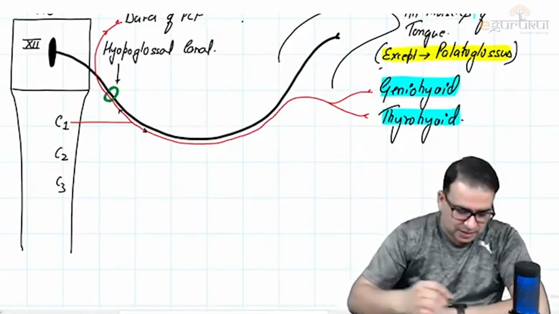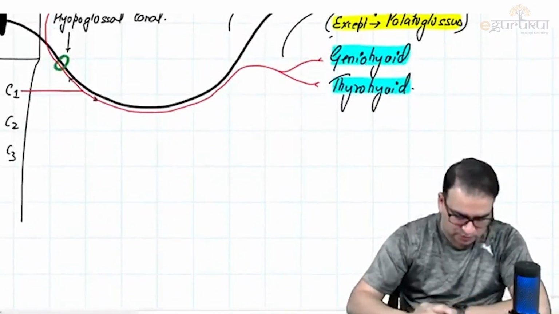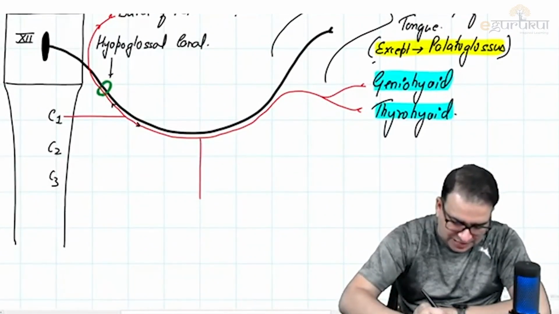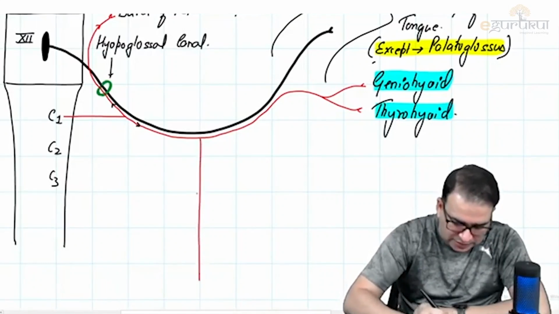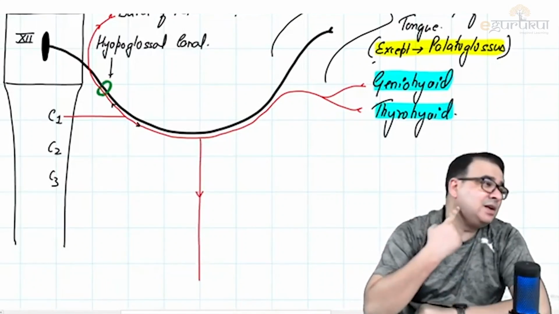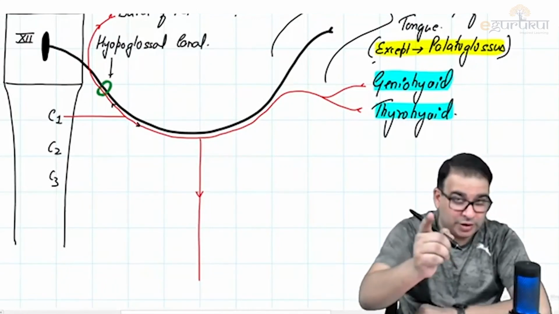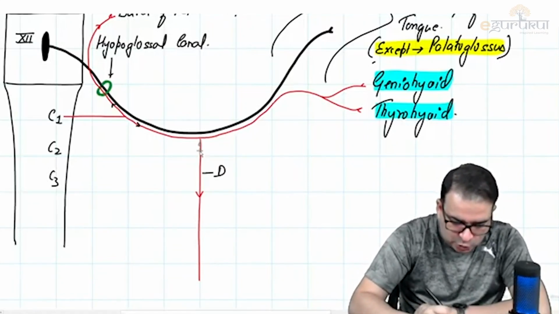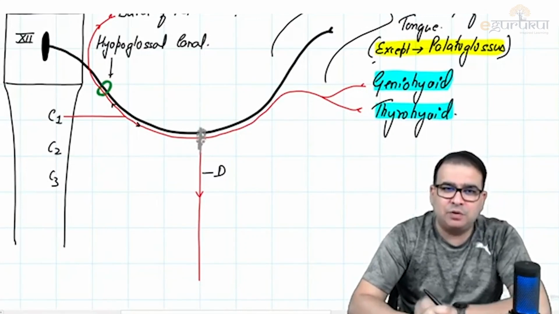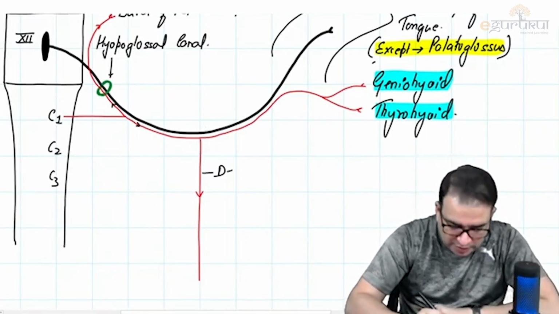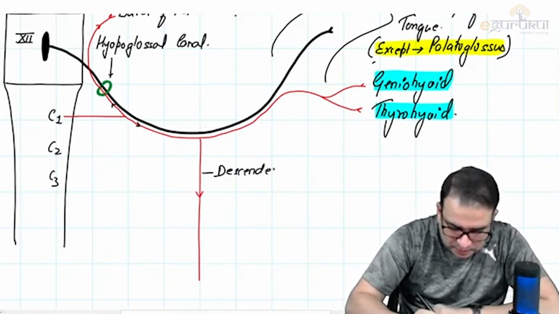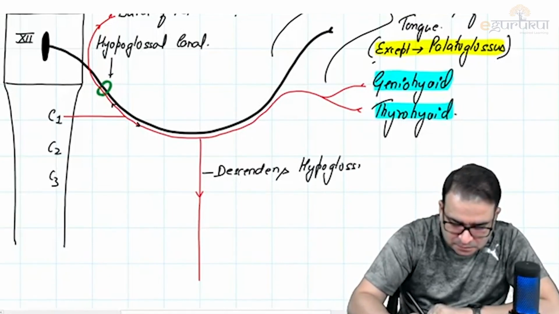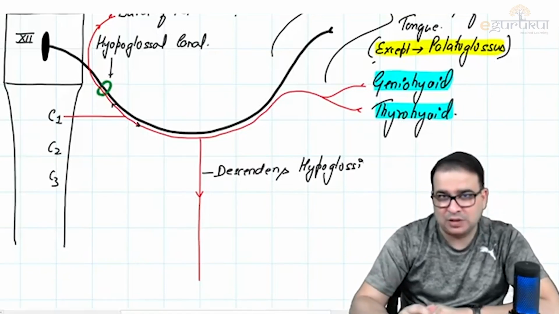After that, there is more here. The C1 nerve also gives off a descending branch in the neck, which you're already a little aware of. There's a descending branch coming from C1. It is running in the neck, in front of the carotid sheath. This branch looks like it is coming from the hypoglossal nerve, or from the region of the hypoglossal nerve. So we call it descendens. The nerve is called descendens hypoglossi.